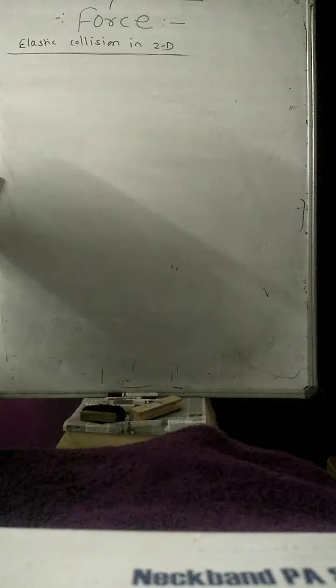Okay, so the elastic collision in two dimensions, in 2D. Okay, elastic collision in the two-dimensional case. Now suppose for example, we can consider there is one body, having the initial velocity u1, and there is another body, suppose PQ, having the velocity u2 which is 0.